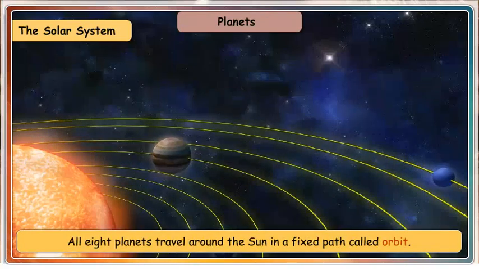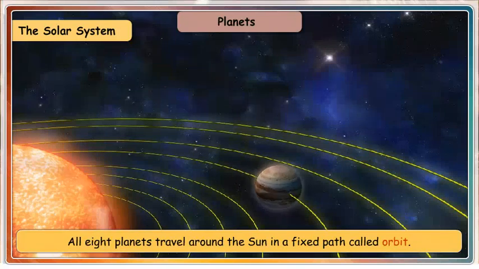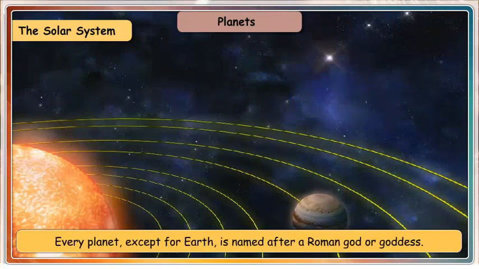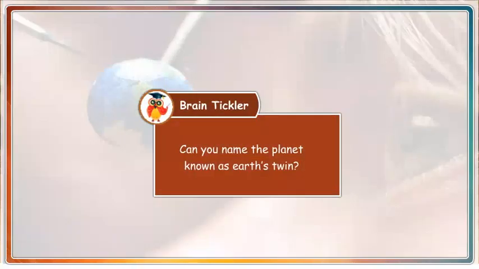All 8 planets move around the Sun in a fixed path called orbit. Every planet except for Earth is named after a Roman god or goddess. All the planets are spherical in shape. Brain tickler. Can you name the planet known as Earth's twin?